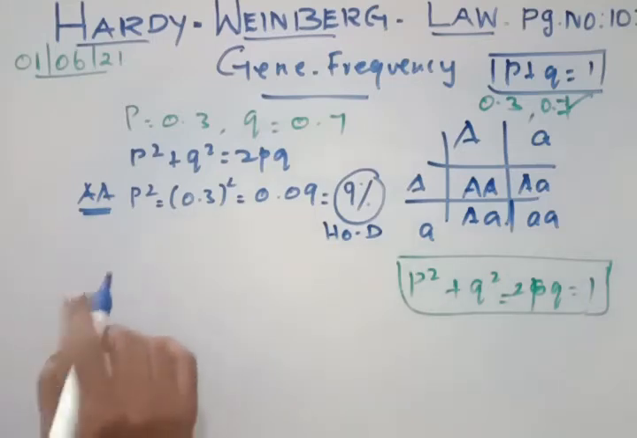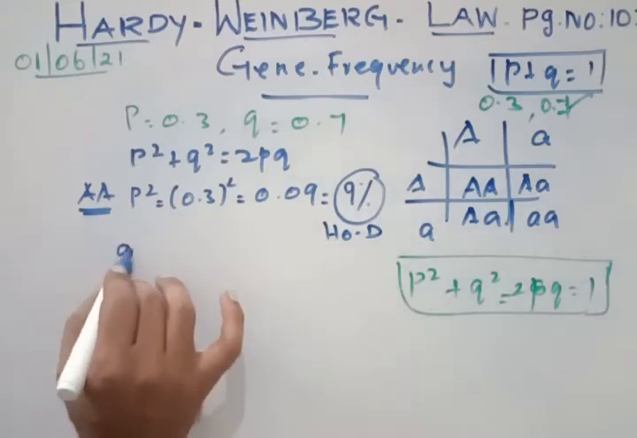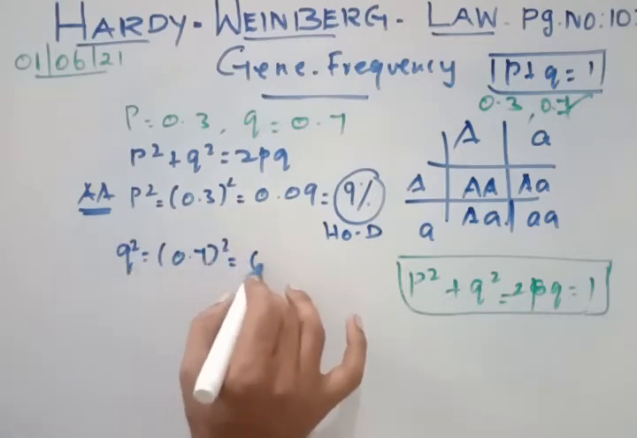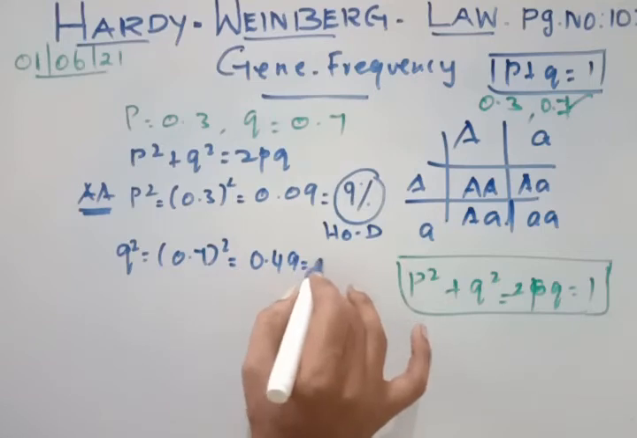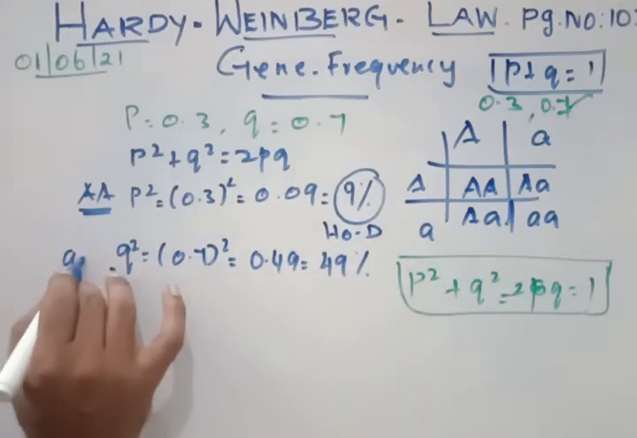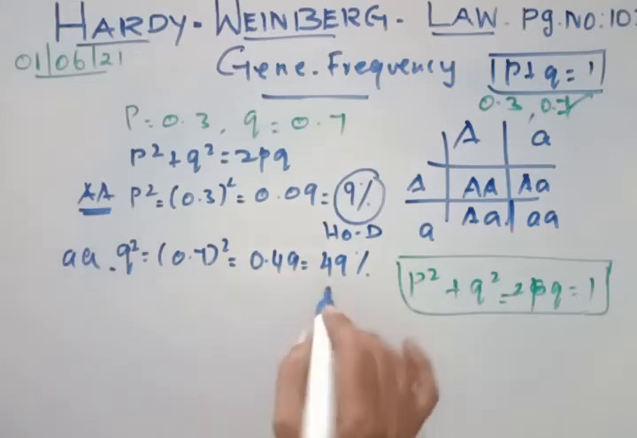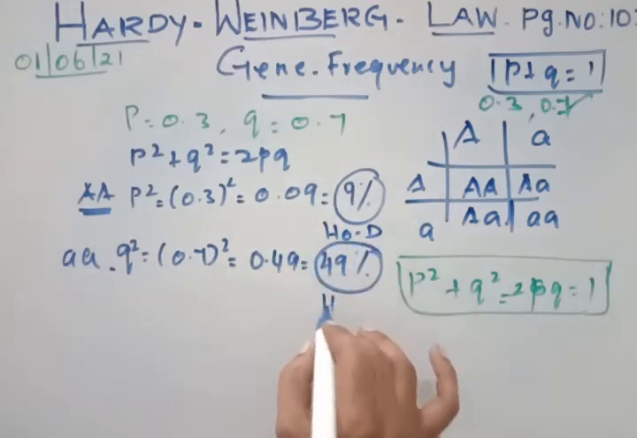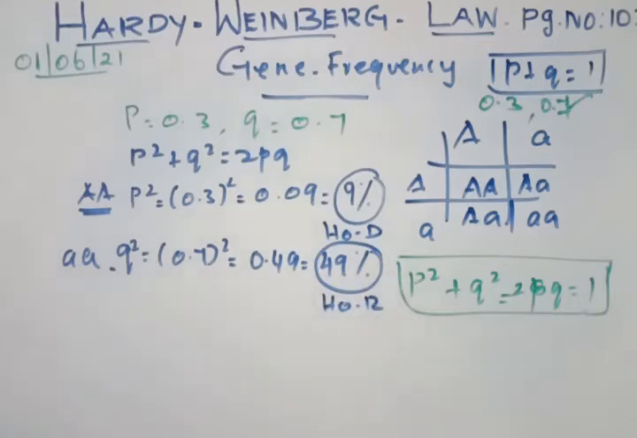Second one is Q square. Q square is 0.7 square, so you will have 0.49, that is 49%. This Q square is small a, recessive. So this 49% is the frequency of homozygous recessive.